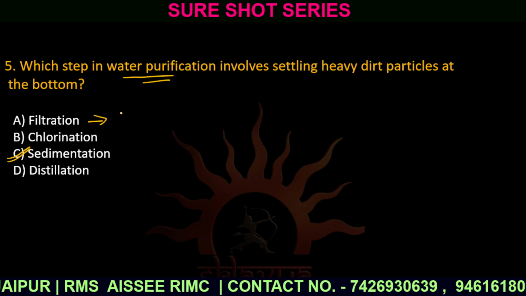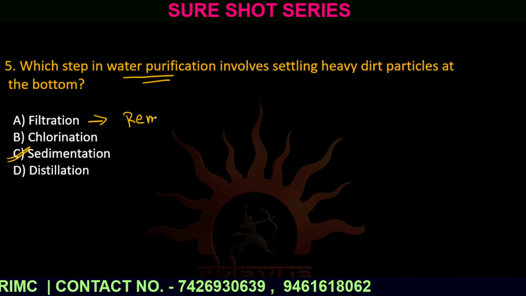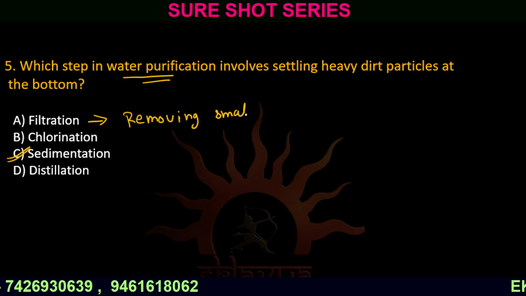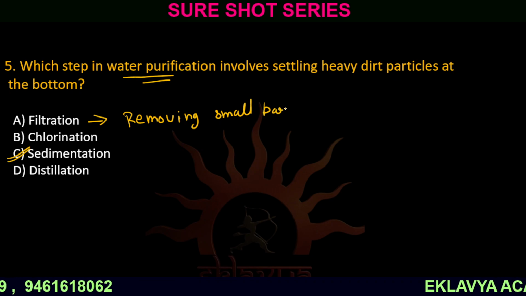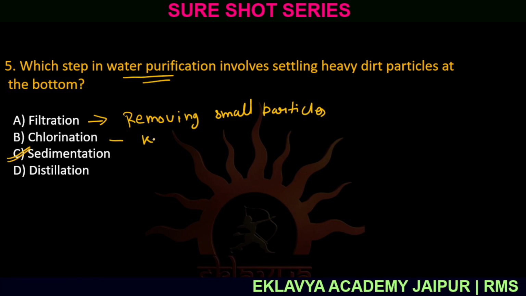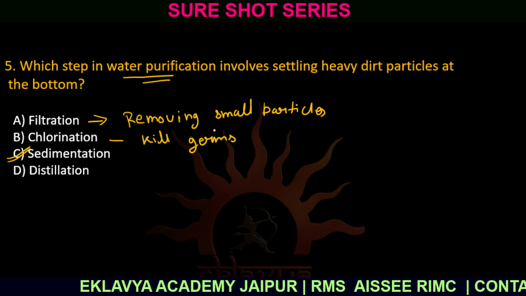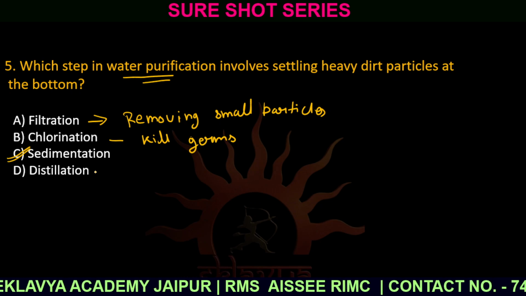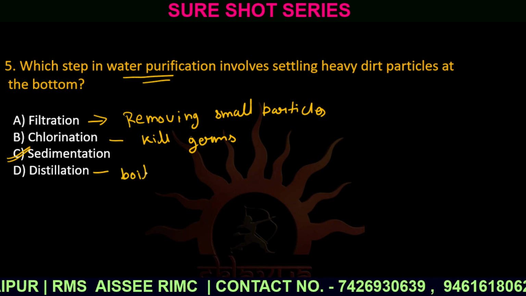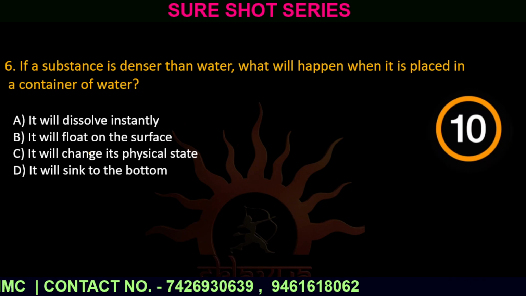In filtration, the process is about removing small particles. Chlorination is to kill germs. And distillation is a process of boiling. So the correct answer is option C, sedimentation.